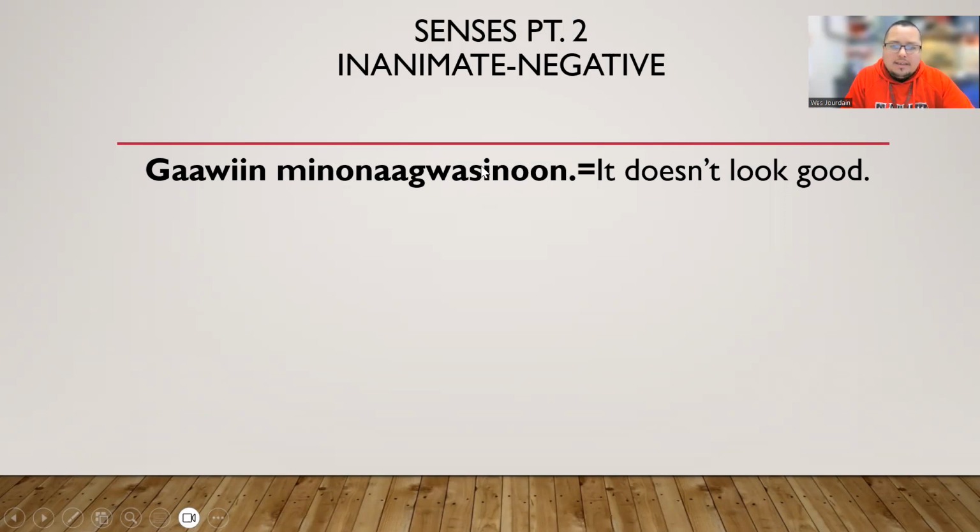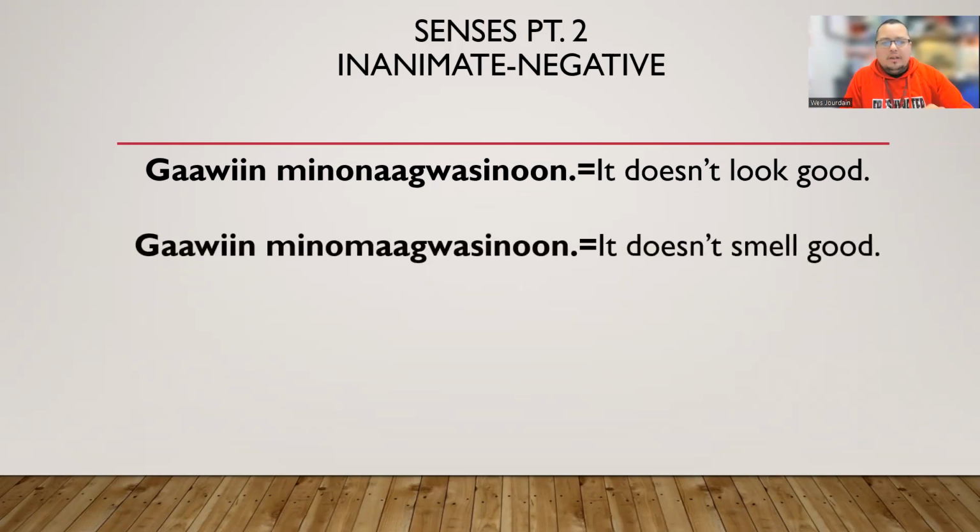And what happens is that the D on minonagwad falls off. And then we're going to add sinun to the back of that word, and it flows together. Now we have the big word gawin minonagwasinun. It doesn't look good. It being the inanimate object. All right. So knowing that, we'll move on to the next one.